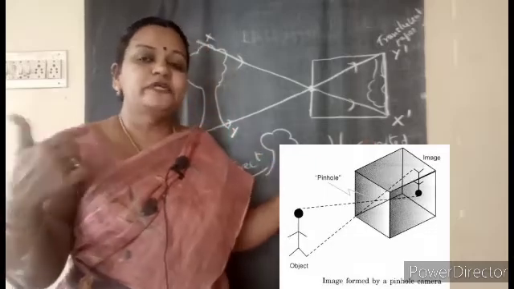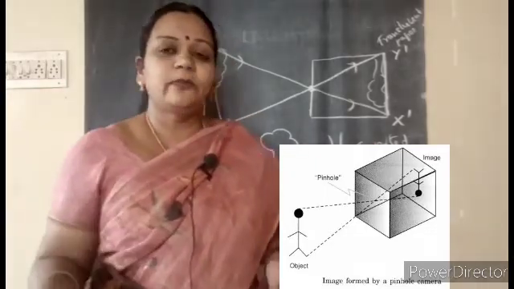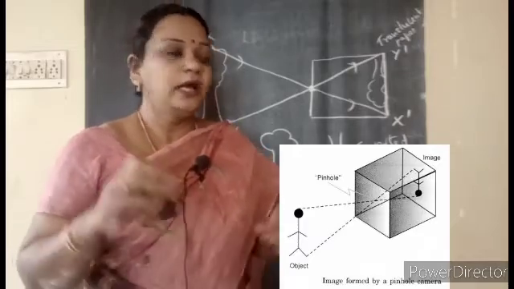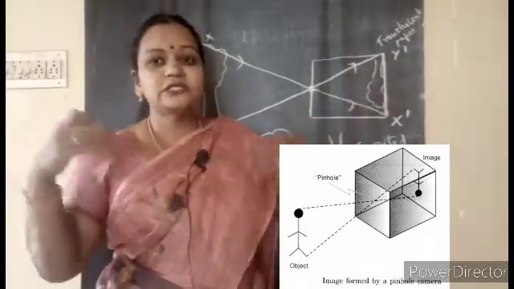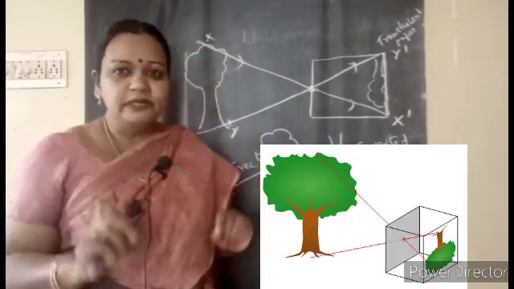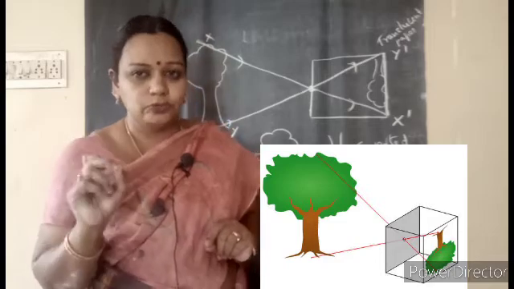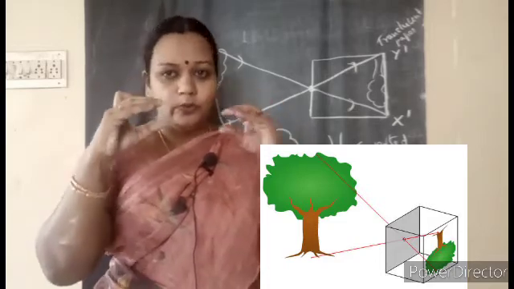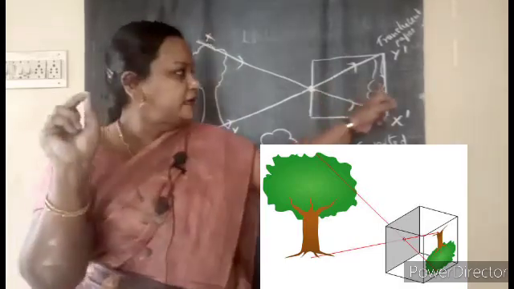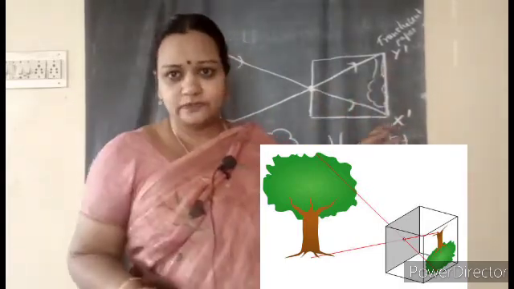Again, after you observe this, you will be discussing the shadows and images. You are going to tell me the differences between the image you got here and the shadows, how they are different. Yes, children. So this is a simple device, the pinhole camera, that you are going to make. You need only two cardboard boxes, and you will make one small hole, and at the other end there will be a translucent sheet of paper.